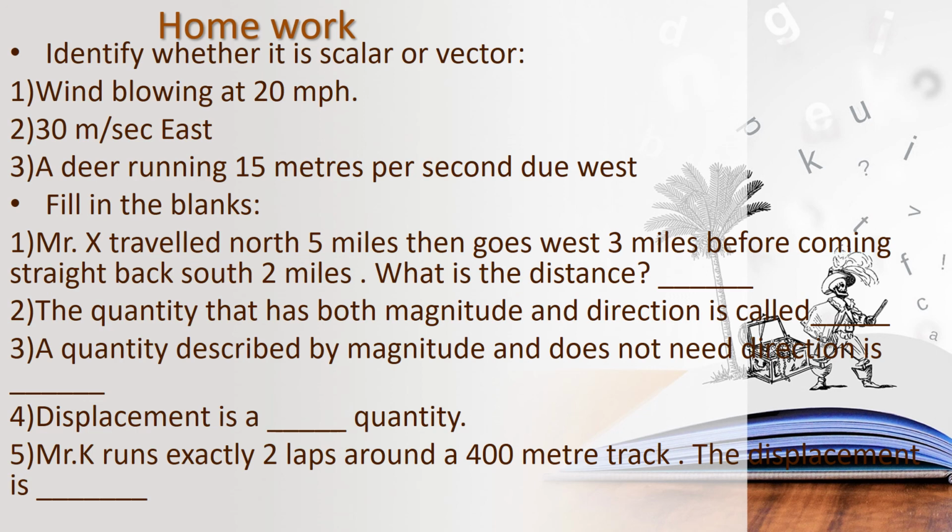And then fifth one, Mr. K runs exactly 2 laps around a 400 meter track. Have you seen the 400 meter track? It will be in the oval shape, is it, children? The starting point and the ending point will be same, is it? If you had started from the place means you will end in the same place, is it, children? So the displacement is, there is no displacement, is it, children? So write the answer.